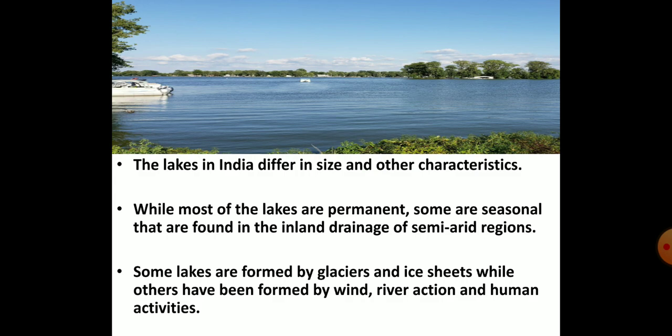The lakes in India differ from each other in size and in other features. For instance, while most of the lakes are permanent, some lakes are seasonal that contain water only during the rainy season. Such seasonal lakes are found in the basins of inland drainage of semi-arid regions. Some lakes are formed due to the action of glaciers and ice sheets, while the other lakes were created by wind, river action and human activities.